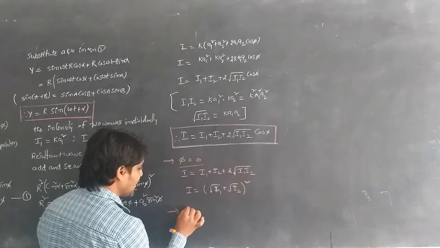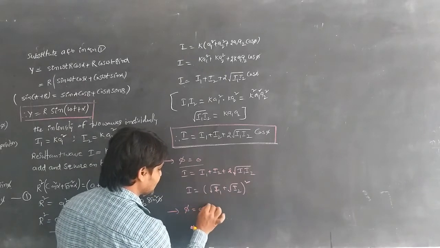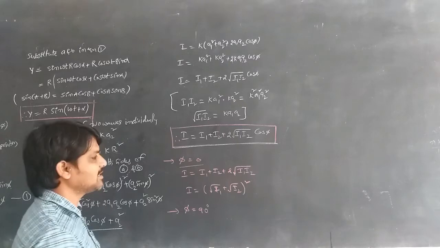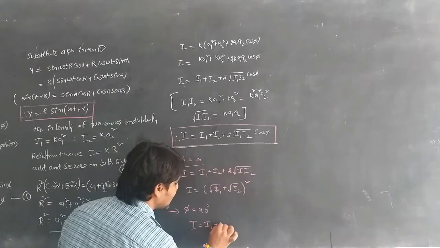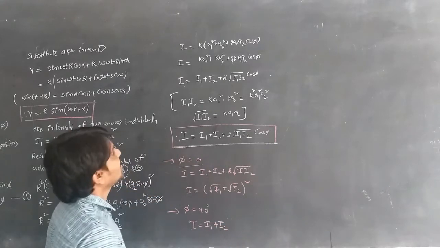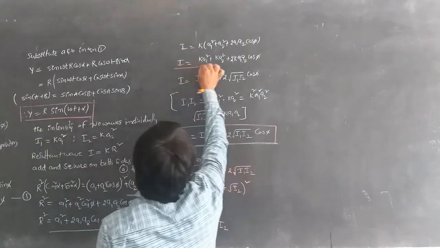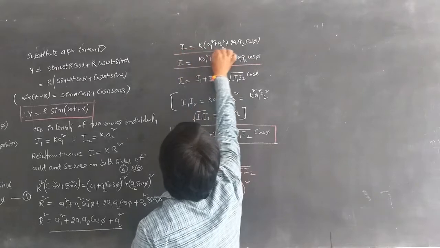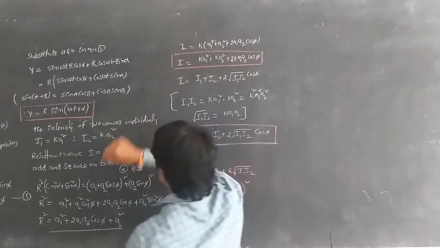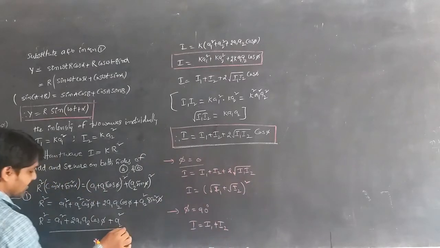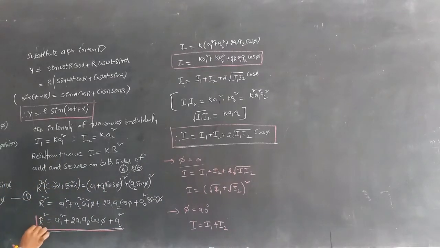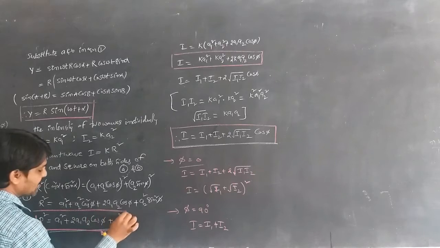If phi is equal to 90 degrees, then the cross term becomes 0 and I is equal to I1 plus I2. And this is the equation for the intensity in terms of amplitude. Whenever two amplitudes are there, we can write the resultant amplitude equation.